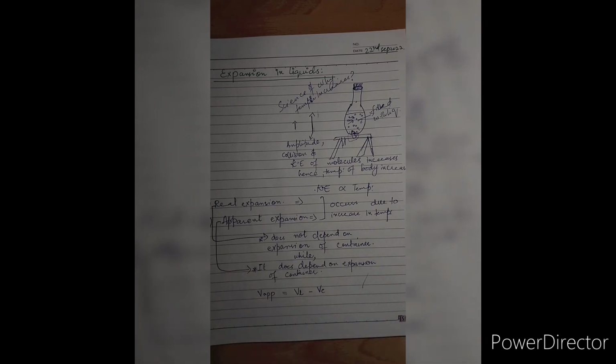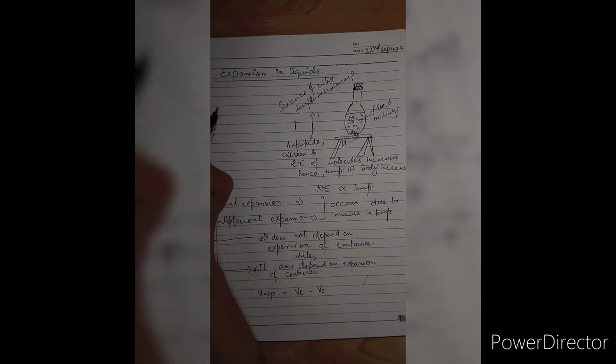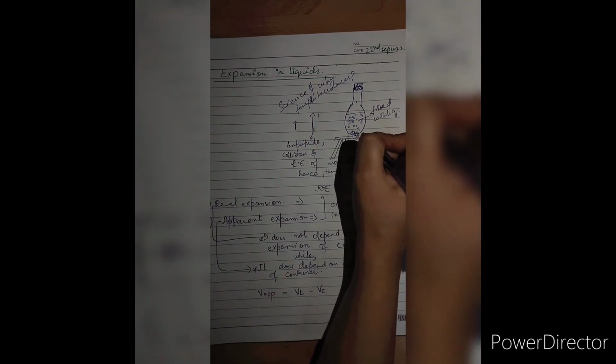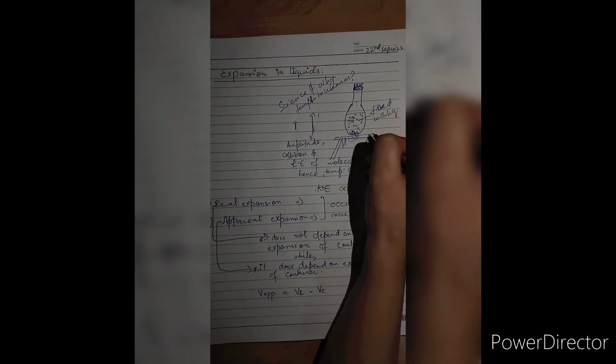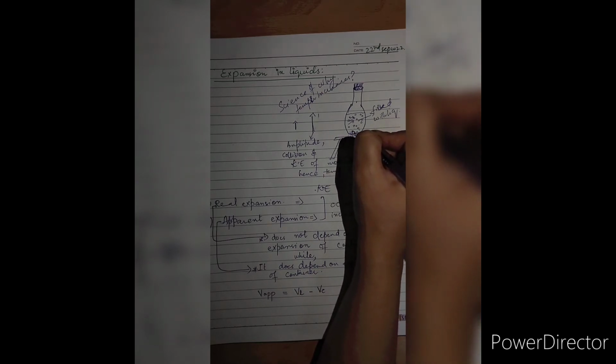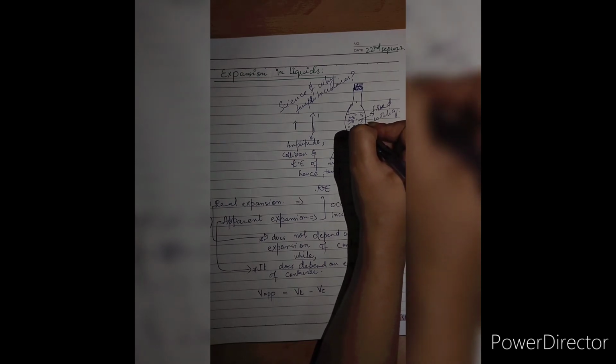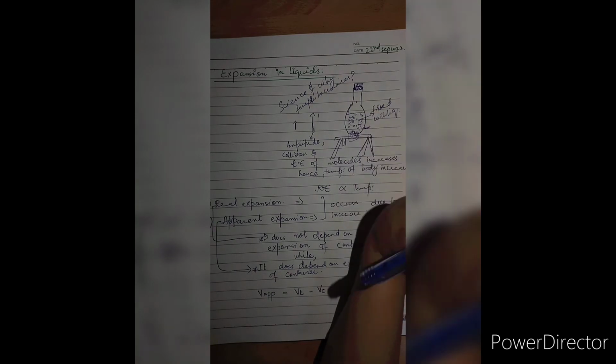How is it so? When a liquid is taken in a container and is heated, both the liquid and container expand. As I told you, whenever we heat something, the molecules of that body start vibrating at higher amplitude. Hence, the expansion takes place and the temperature increases. Before the heat goes towards the liquid, it first goes to the container. Hence, first the expansion occurs on the container, then the heat goes inside the liquid and expansion occurs in the liquid.